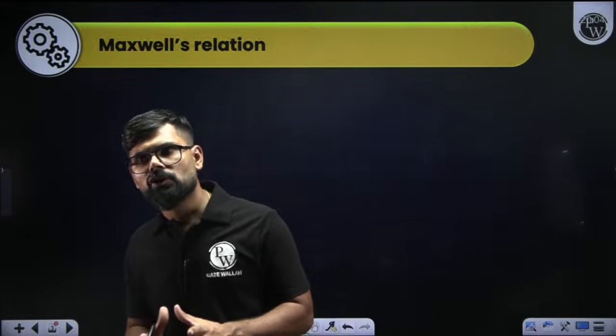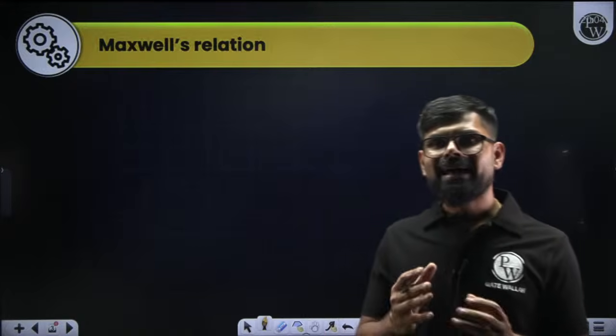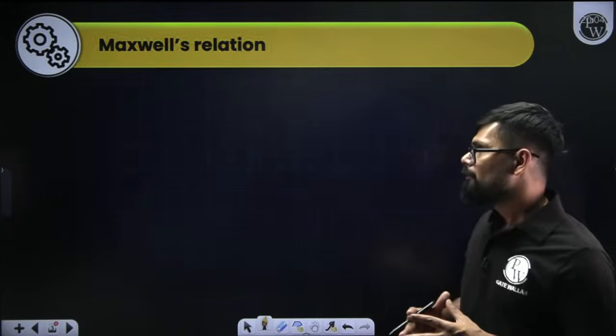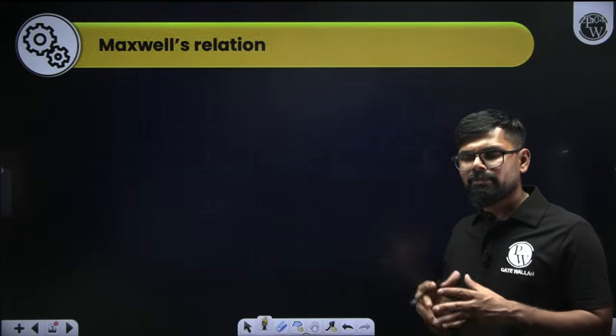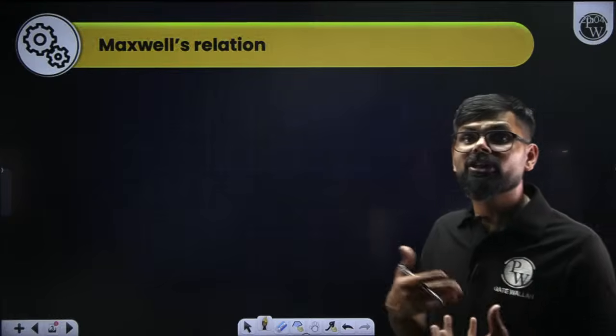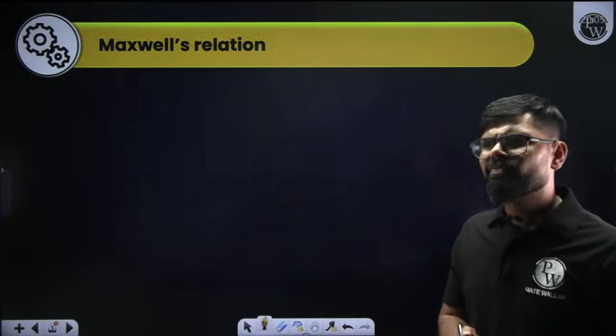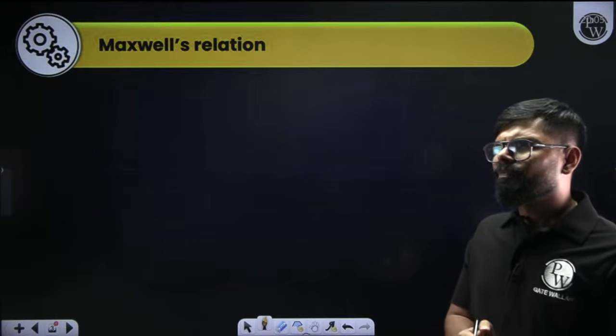On the basis of principle of exact differential, Maxwell actually gave some of the relations, some of the equations basically, and these equations are sometimes helpful.